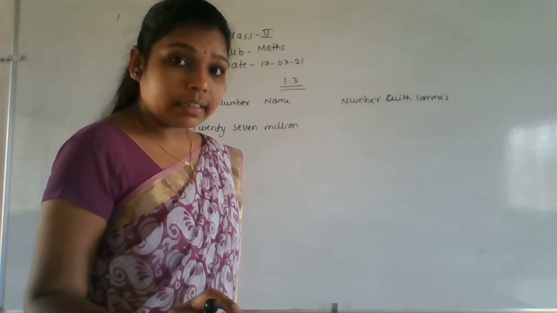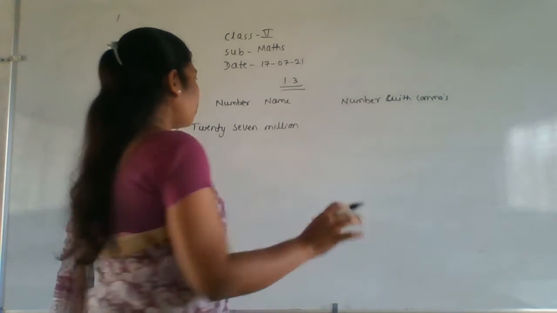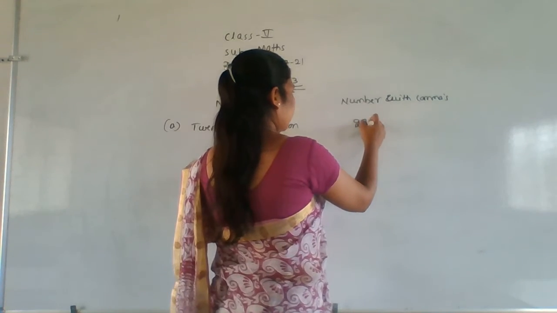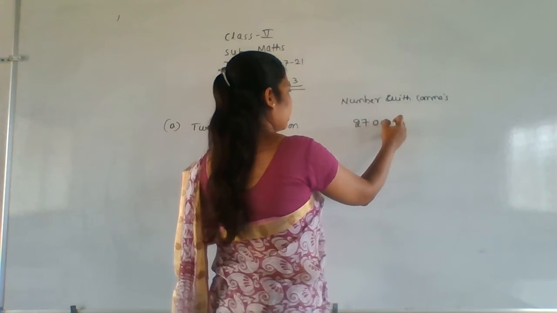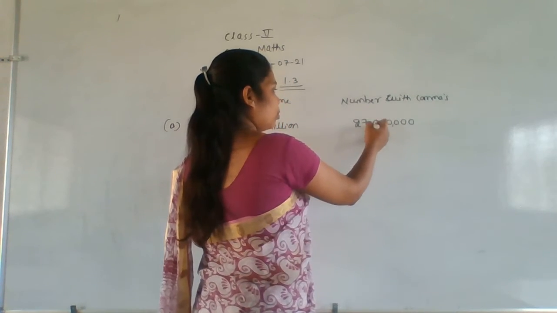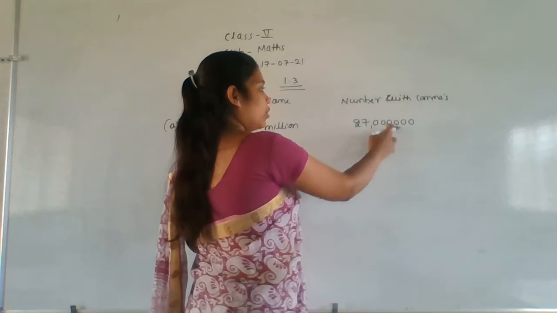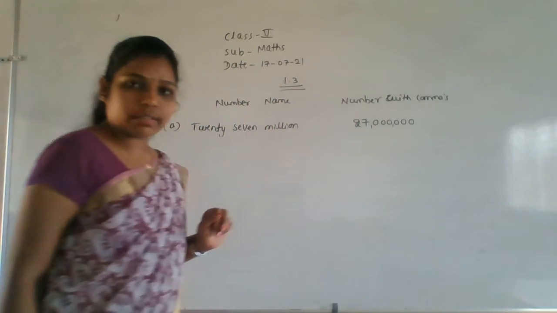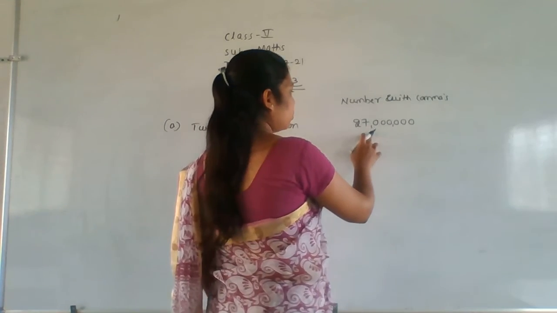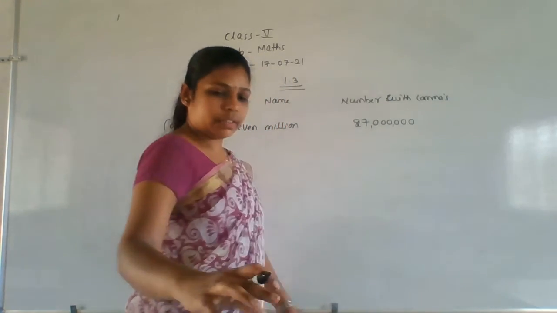But for million, 6 zeros are there. So first write the number 27 here. So 6 zeros. Right? So now how to put the commas here? For 3 numbers you have to put the commas. Getting everyone? For 3 numbers. Wait one second.